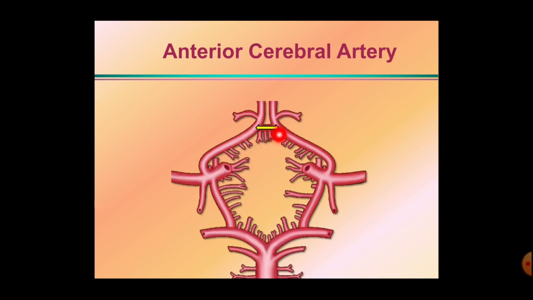Due to this anterior communicating artery, there are 2 parts of the anterior cerebral artery. This part present here is the pre-communicating segment of the anterior cerebral artery, and the part distal to the anterior communicating artery is called the post-communicating segment. Okay, so these are the 2 segments. The pre-communicating segment forms the boundary of the circle of Willis, while the post-communicating segment is over the corpus callosum to supply the medial surface of the 2 cerebral hemispheres.